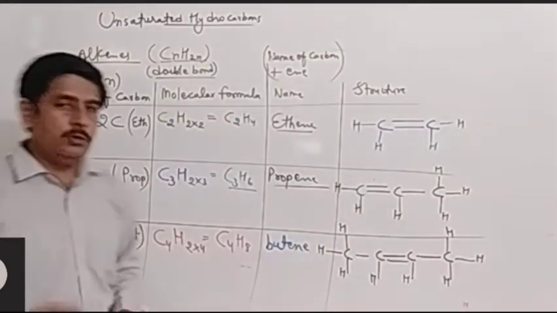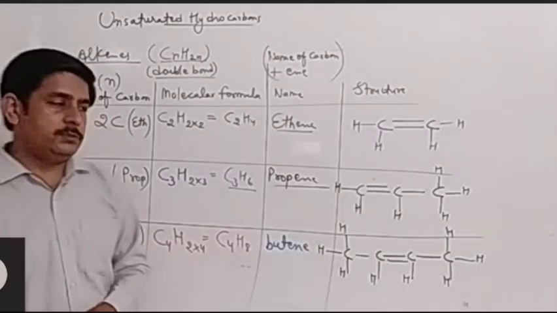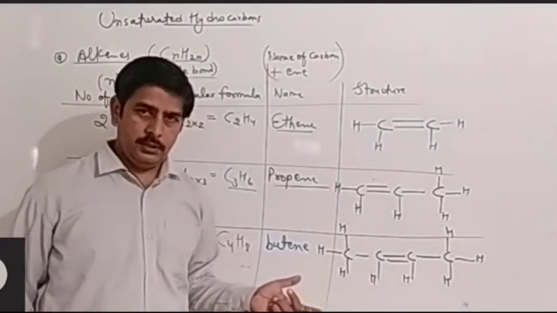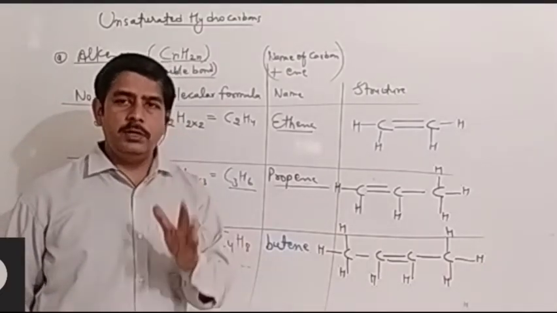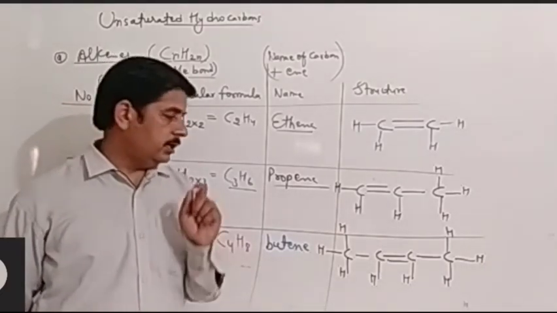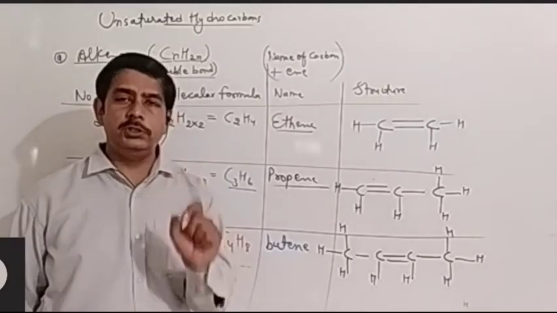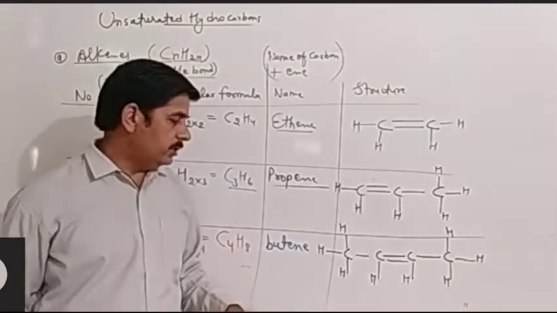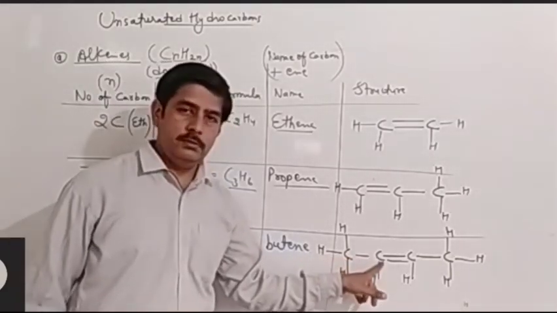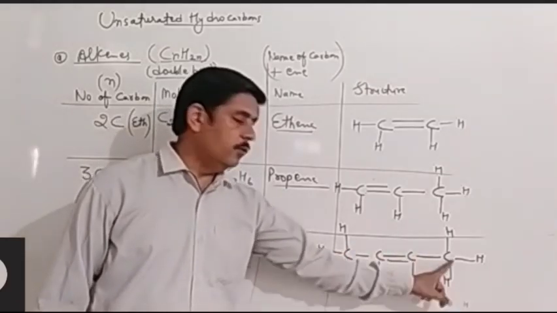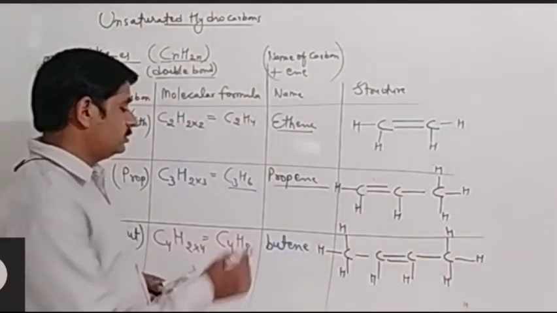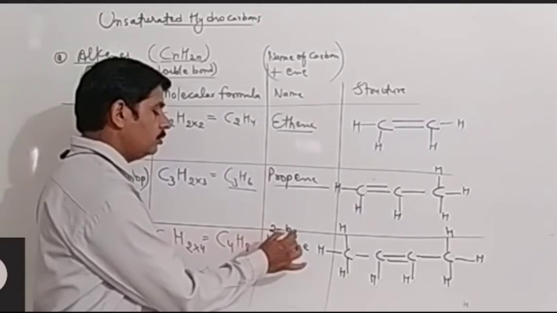Actually the particular name of this butene is but-2-ene or 2-butene. ठीक है, अगर मैं पर्टिकुलर नेम की बात करता हूं तो हम लोग क्या करते हैं कि we use the position of double bond and we know that double bond comes on the second carbon, 1, 2, 3, 4. So we can write it like this, 2-butene.